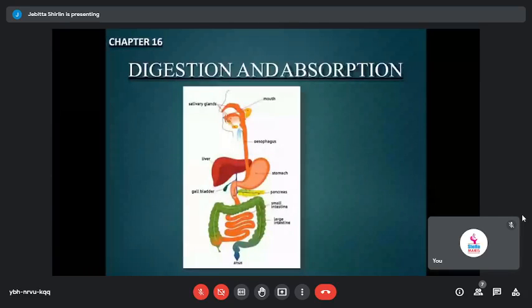All these elements get into our body, and those complex materials have to be converted into their simplest form, and that is what is called digestion. I hope you all accept this, isn't it? So digestion is the process of conversion of a huge macromolecule into the simplest form, and that happens in our digestive system.